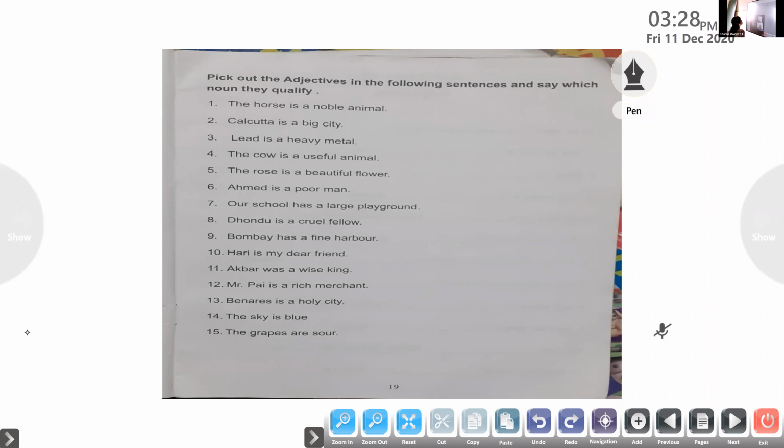Animal is the adjective for you? What did we say, adjectives are what? Describing words. So noble is the adjective here. Which is the adjective here, children? Noble is the adjective here. Ayan, have you understood? Noble is the adjective in the sentence. Now, Joe Maria, come on, read the second question.